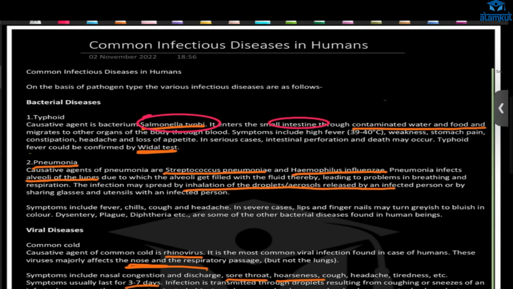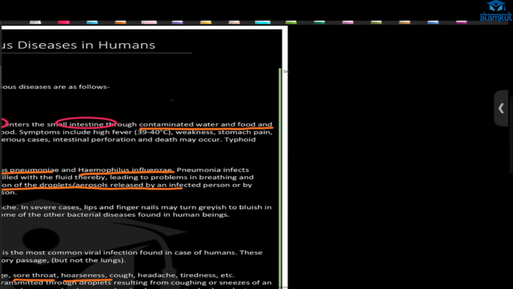How? Through contaminated water and food. How are water and food getting contaminated? In our surroundings, if the water is stagnant, and if we consume food which is infected by the infected person. They discharge fecal matter.